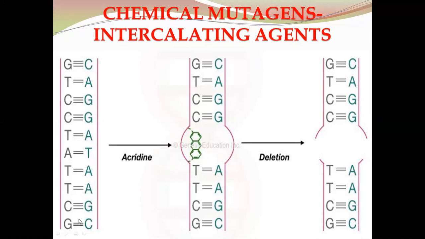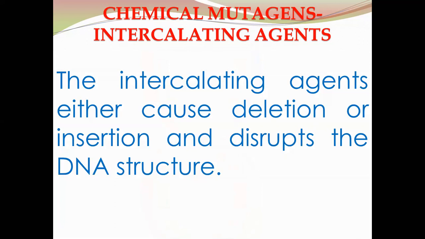Instead of the normal reading frame, there would be a new reading frame, and this may lead to a modified protein production, or the protein will not be produced at all. This may cause lethality in the organism which bears this damaged DNA segment. The intercalating agents cause either deletion or insertion and disrupt the DNA structure.